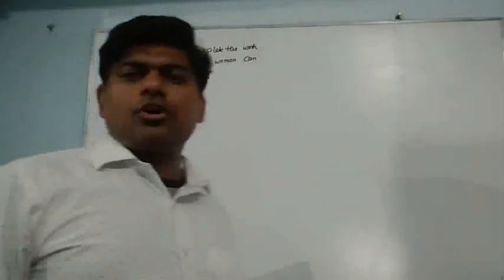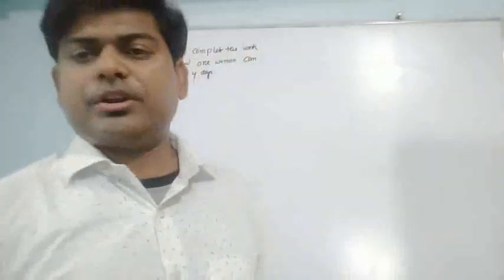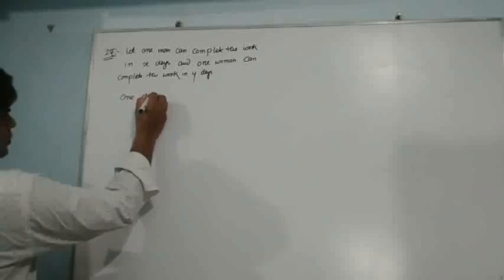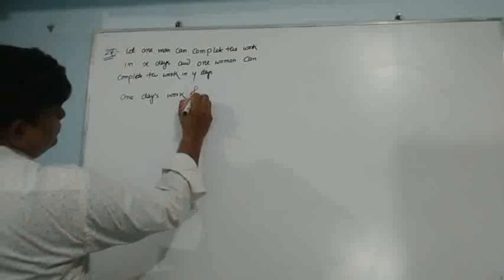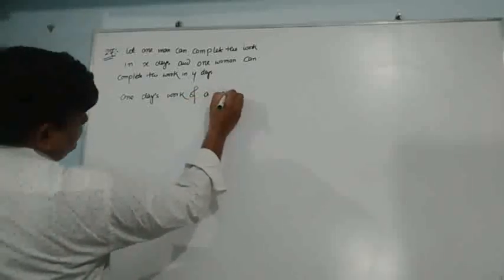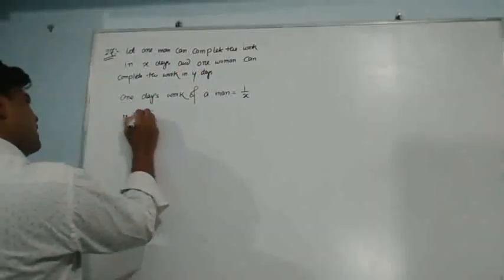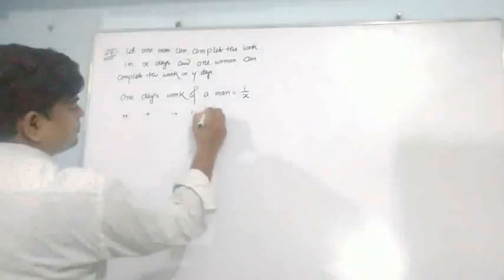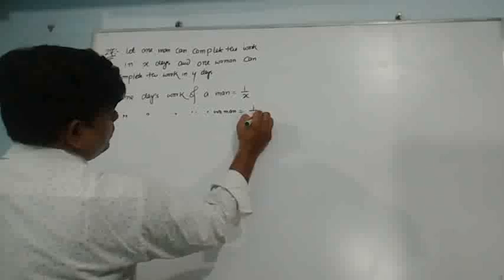Now, if we have the number of days for the man and the number of days for the woman, we can find 1 day's work. 1 day's work of a man is equal to 1 upon x, and in the same way 1 day's work of a woman is equal to 1 upon y.